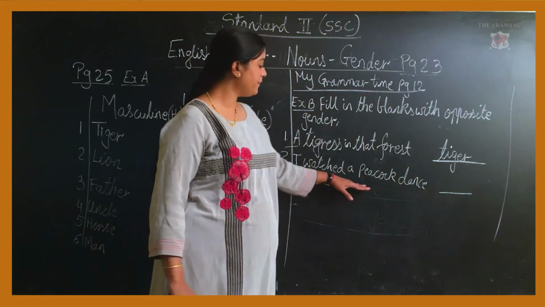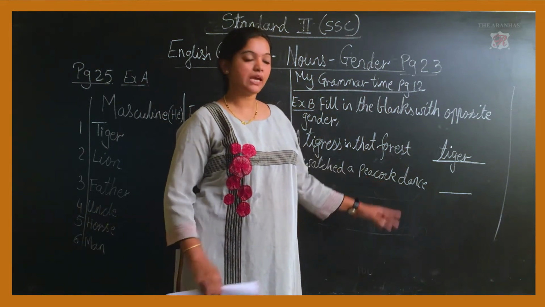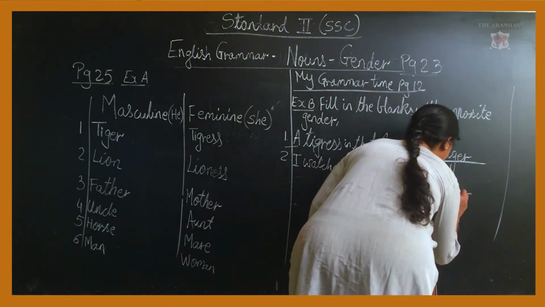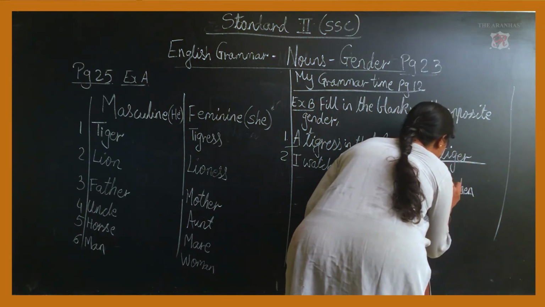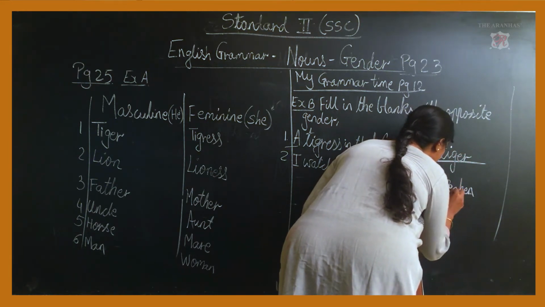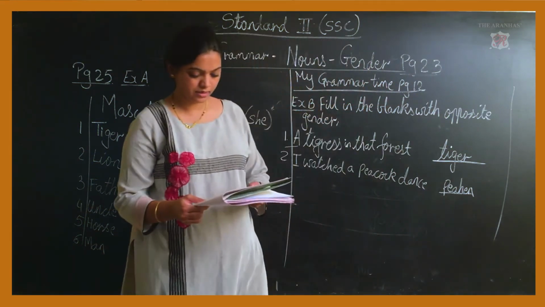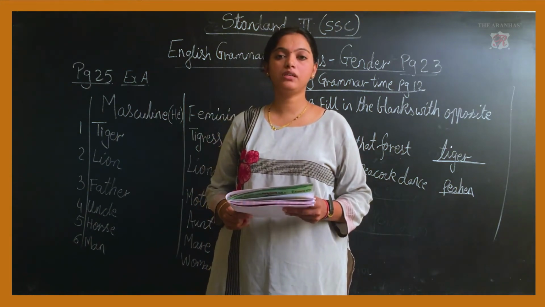So what is the feminine of peacock? The feminine of peacock is peahen. P-E-A-H-E-N. Peahen.